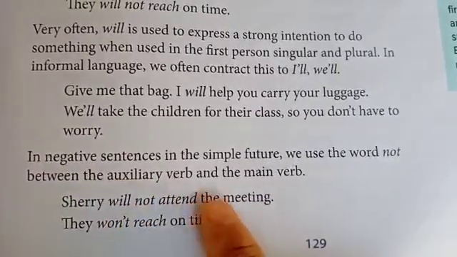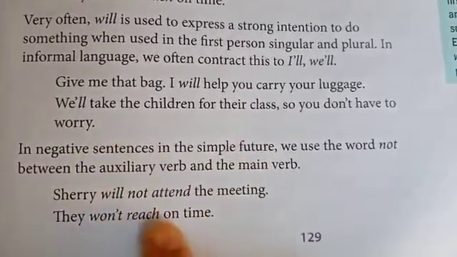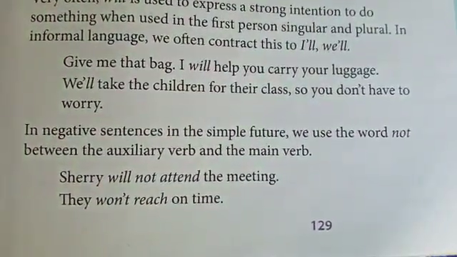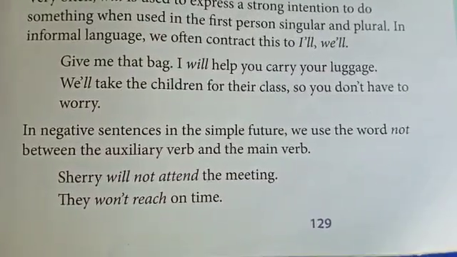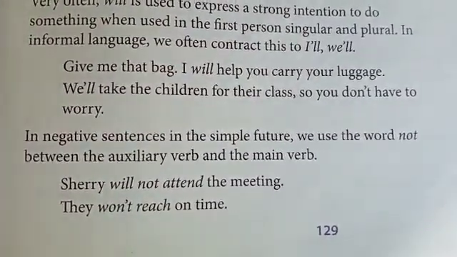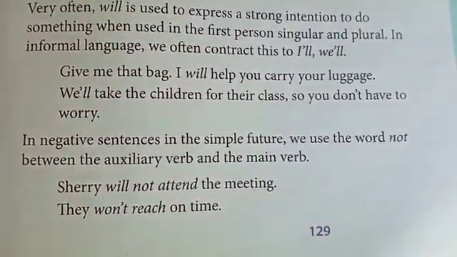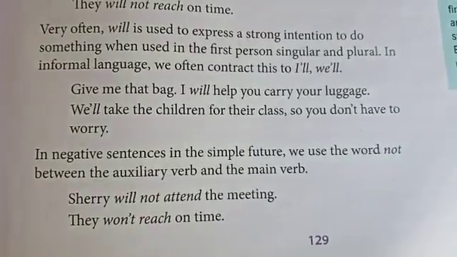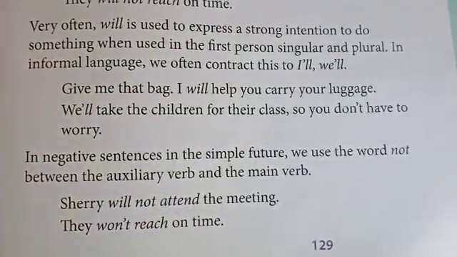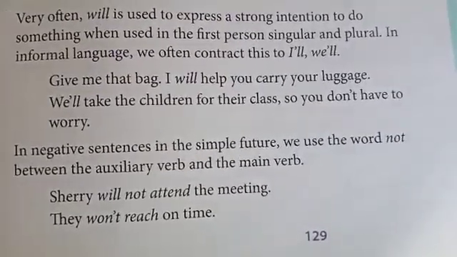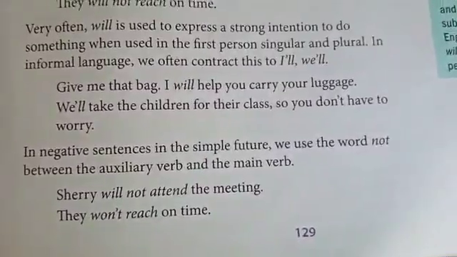Sherry will not attend the meeting. They won't reach on time. Aditi will not eat her lunch. Payal will not go to the market. All these are the examples of negative sentences that you are going to make in the simple future tense. Alright, it is all the same as I explained you in the previous chapter. Understood, everybody? Now let us move to the next page.